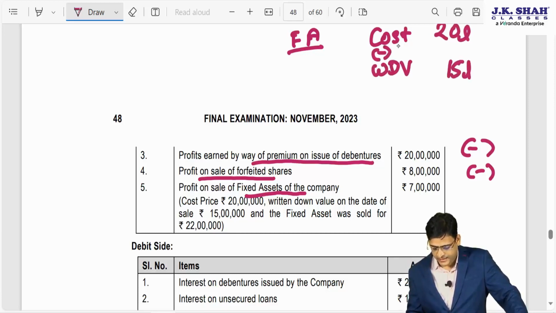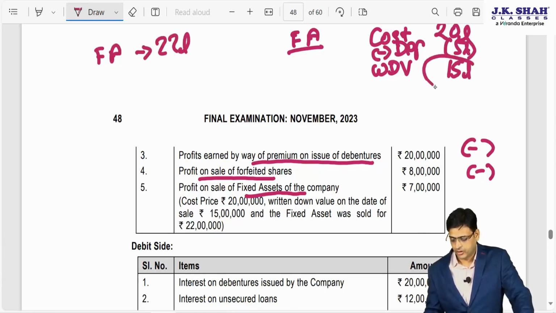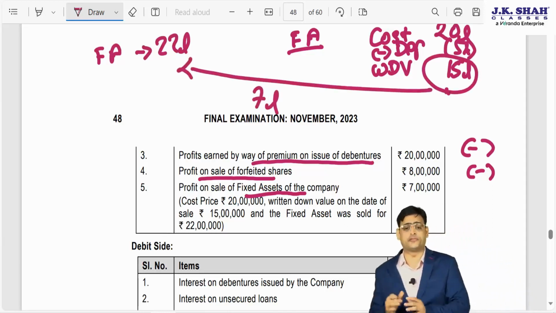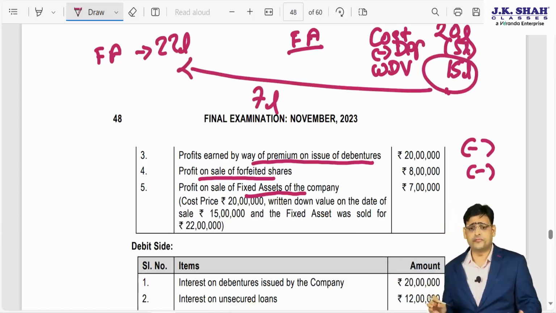That means what is the depreciation value? 5 lakhs. And they have sold the fixed asset for how much? 22 lakhs. So if we see technically, the profit is nothing but 7 lakhs, but you cannot take this entire profit. Please understand there are two factors.